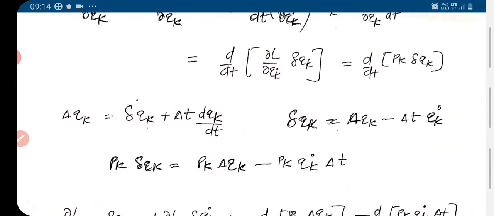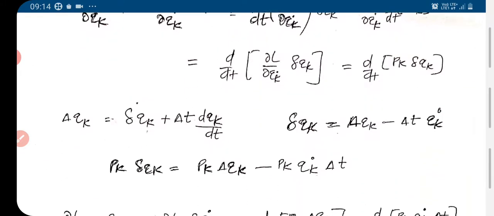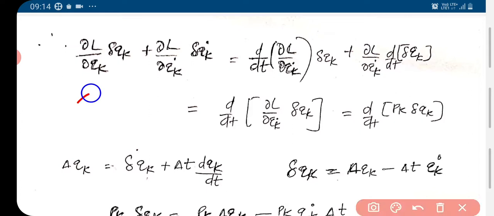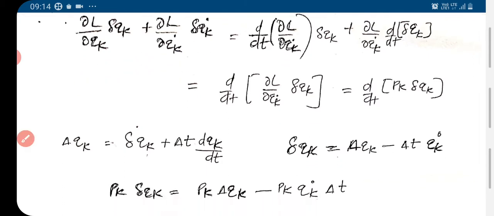Okay, ∂L/∂qk δqk, ∂L/∂q̇k δq̇k, this thing. We are calculating this. So that is ∂L/∂qk δqk plus ∂L/∂q̇k δq̇k.